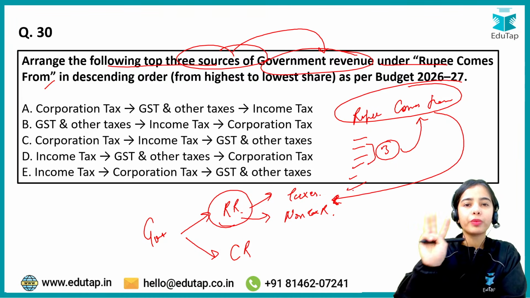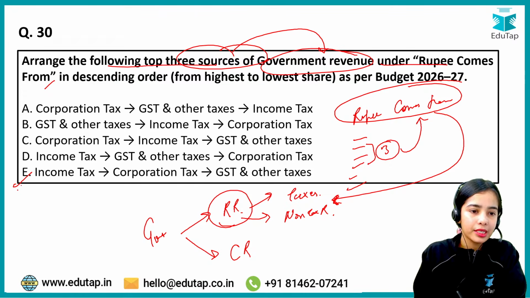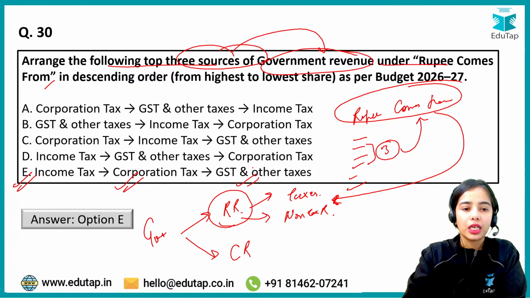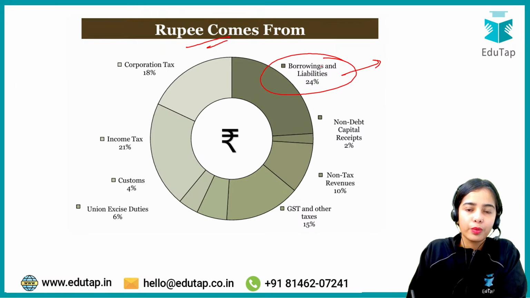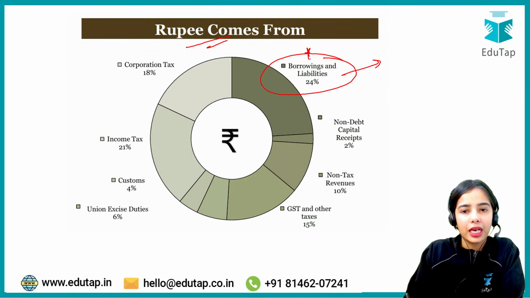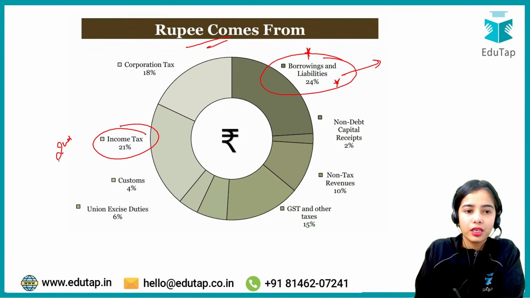So what are the top 3 revenue receipts basically for the government? Income tax, corporation tax and the GST and other taxes. Very good. So see, basically the rupee comes from borrowings and liabilities. The rupee comes from the borrowings and liabilities, so this has the major portion. Then the second highest part from where the rupee is coming from is income tax.